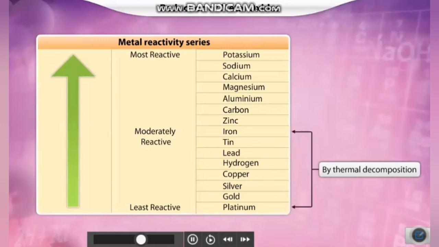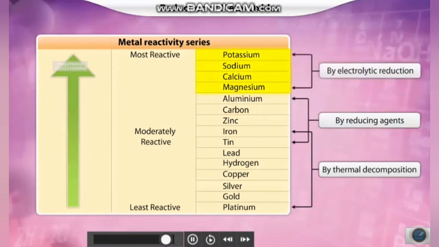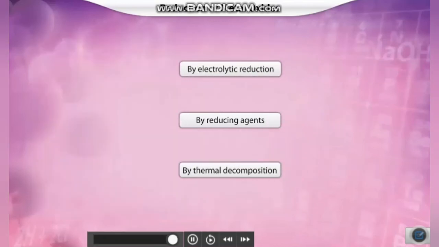If the reactivity of the metal is moderate, the metal oxide can be reduced to metal by using a suitable reducing agent like carbon. And if the metal is highly reactive, then the metal oxide is reduced through the process of electrolytic reduction. Now let us understand each of these methods with examples.